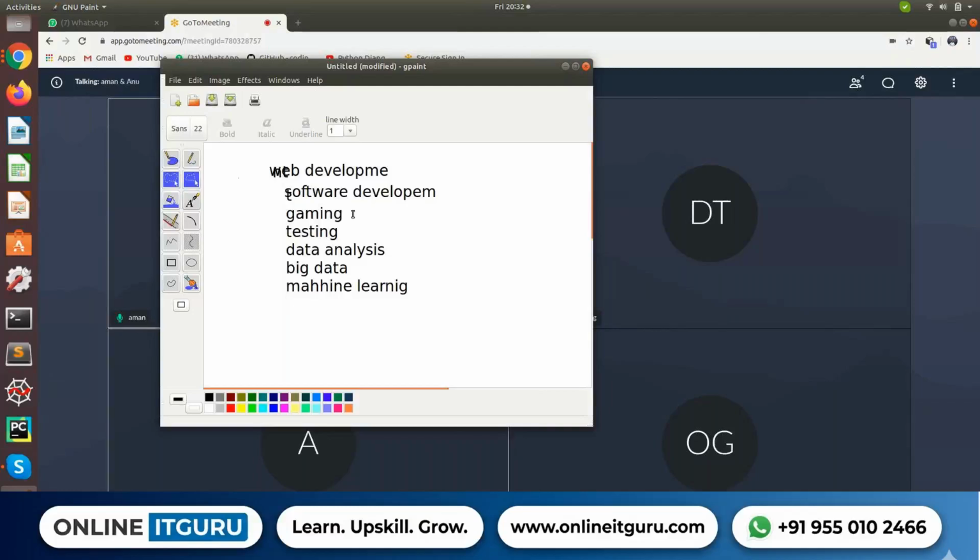Let's take another example. I want to print my name, that my name is Aman. I am giving the instruction to my system that, hey system, you have to print my name, that is Aman. If you write the code for printing my name in C, C++, or Java, it will take 5 to 6 lines of code. But at the same time, the same functionality can be performed with the help of Python in only one line. Now this is about the scalability of Python.